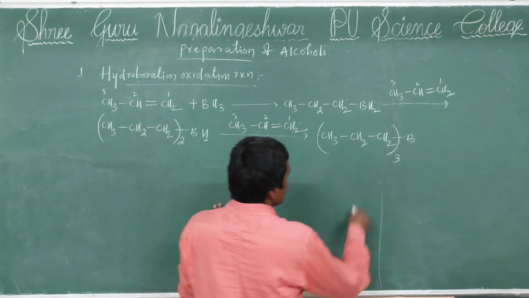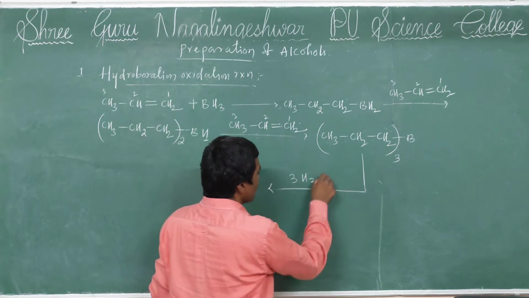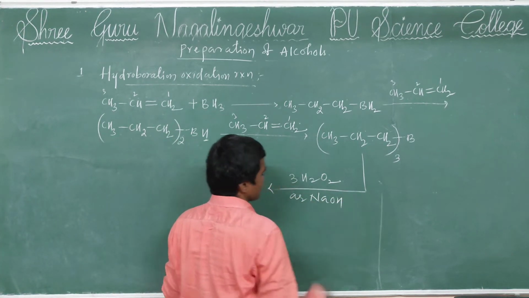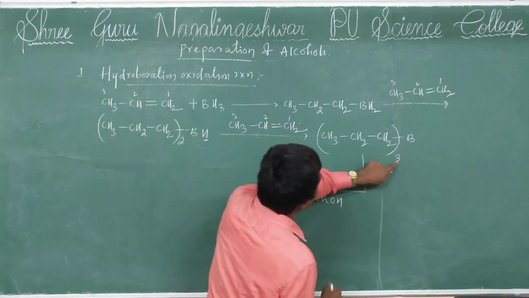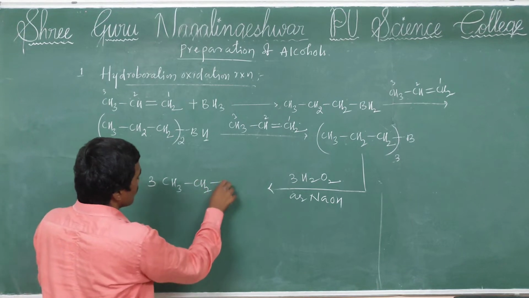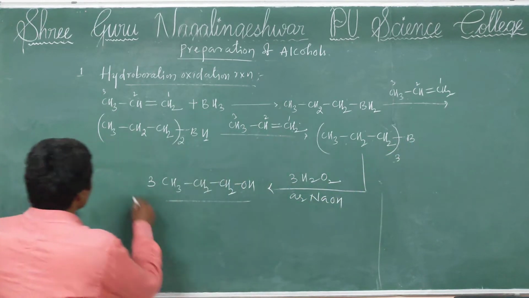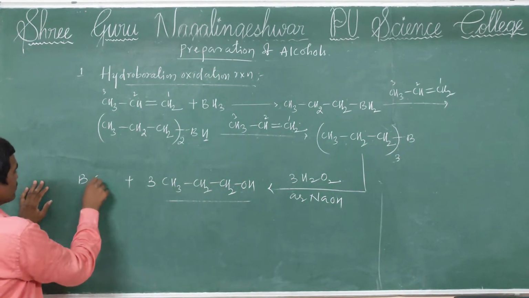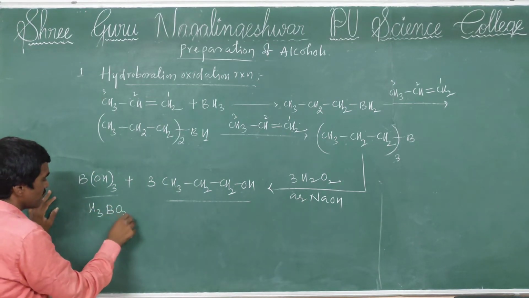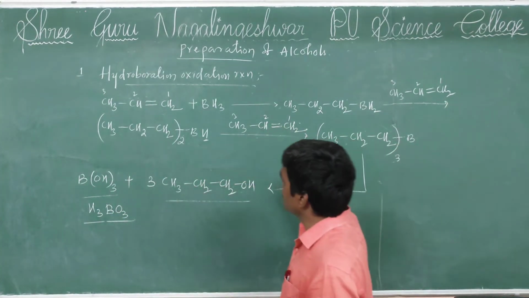This further reacts with 3 moles of hydrogen peroxide in the presence of aqueous NaOH. Since 3 propyl groups are there, 3 moles of propanol are formed, plus boron with peroxide gives B(OH)3, otherwise written as H3BO3. Orthoboric acid is formed. So this is the reaction.